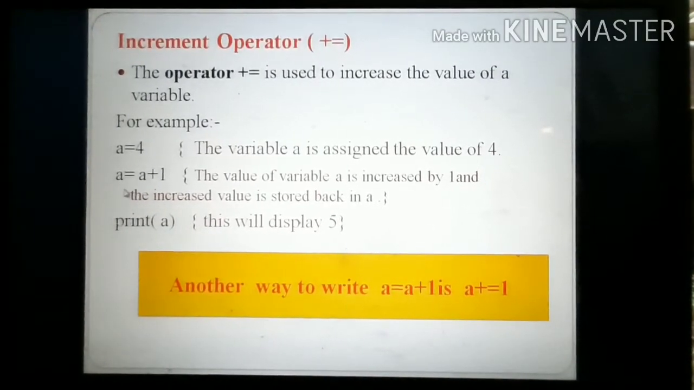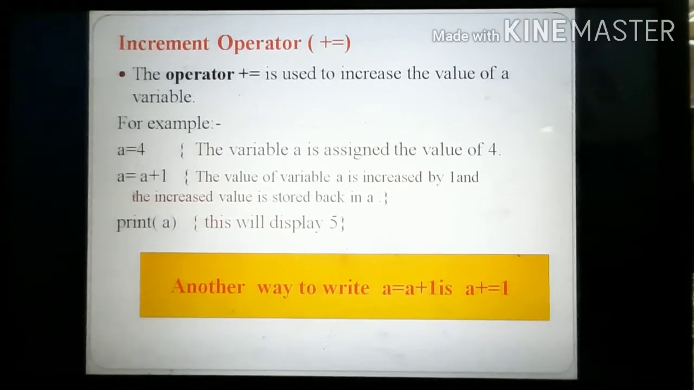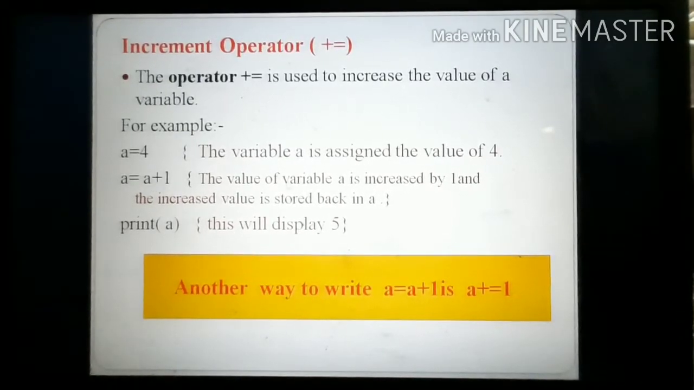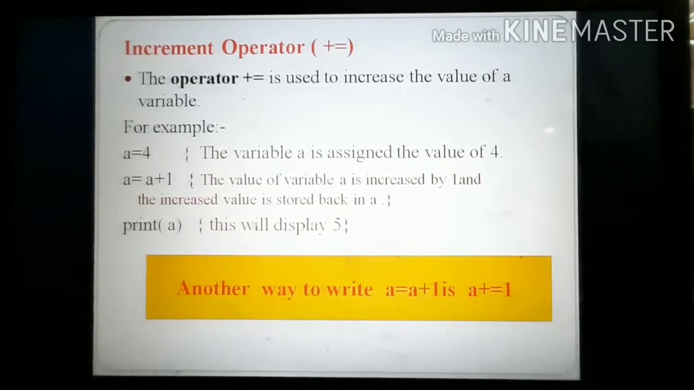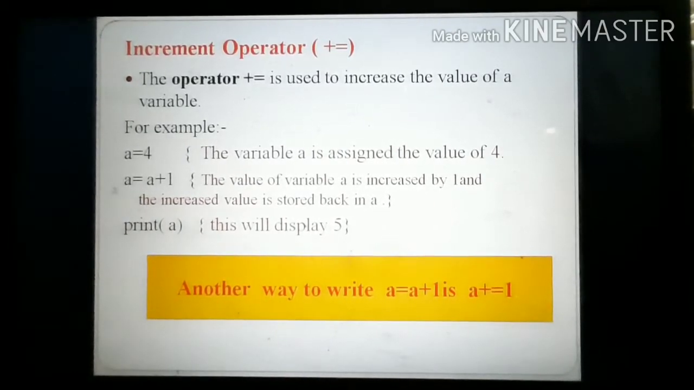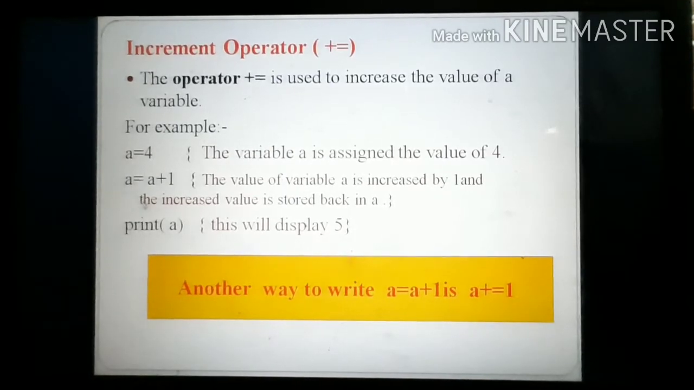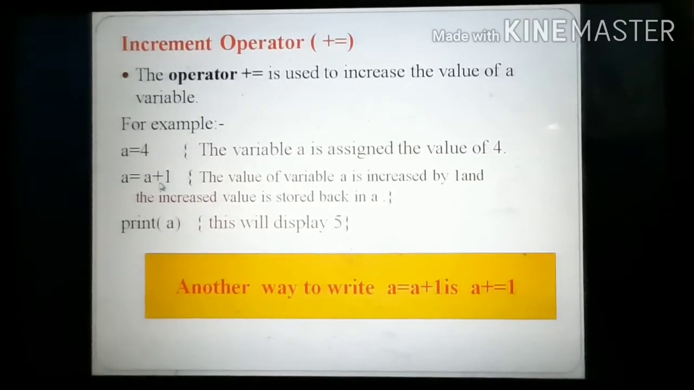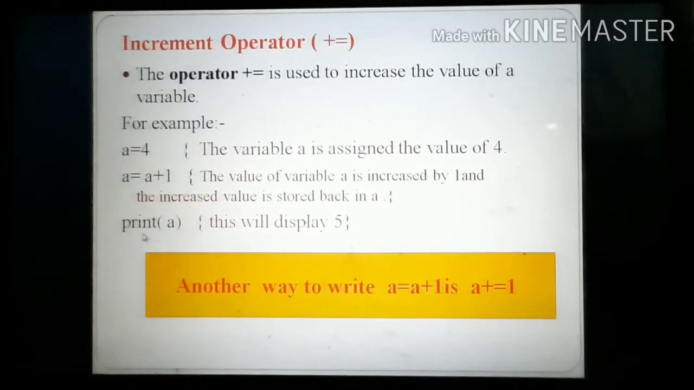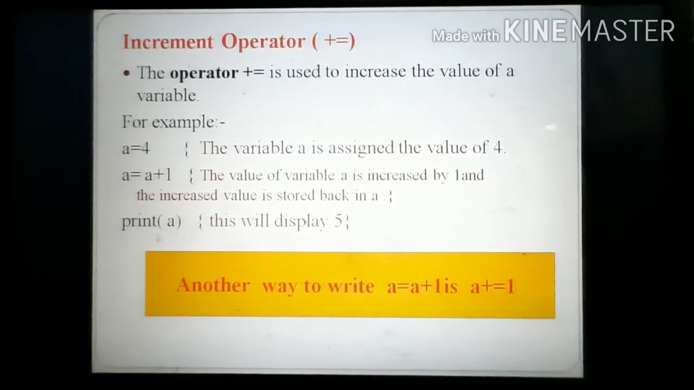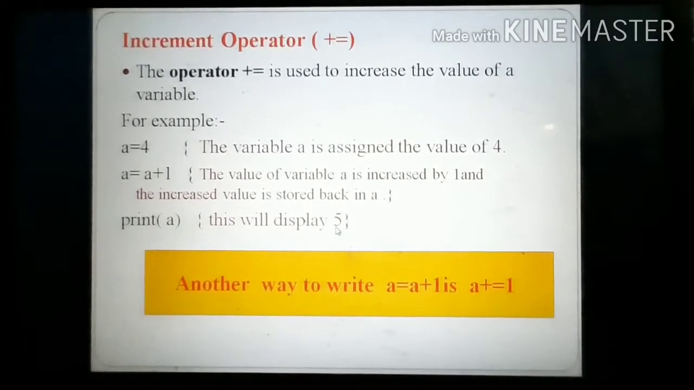Now the next statement is a is equal to a plus 1. What is the meaning of this? The value of a, 4, is increased by 1, and the increased value is assigned to the a variable, stored back in the a variable. At this step, what is the value of a? 4. At this step, what is the value of a? 5. So if you print the value of a, what is stored? Print a is equal to 5.